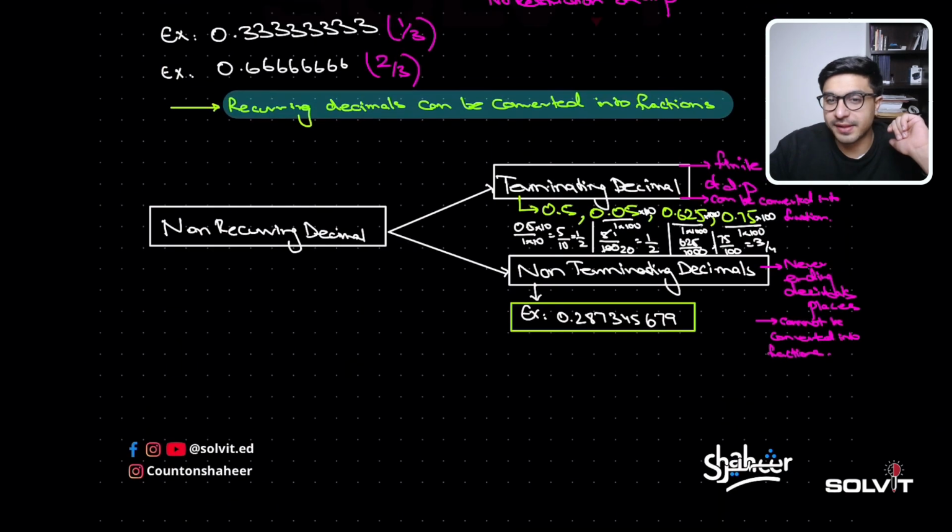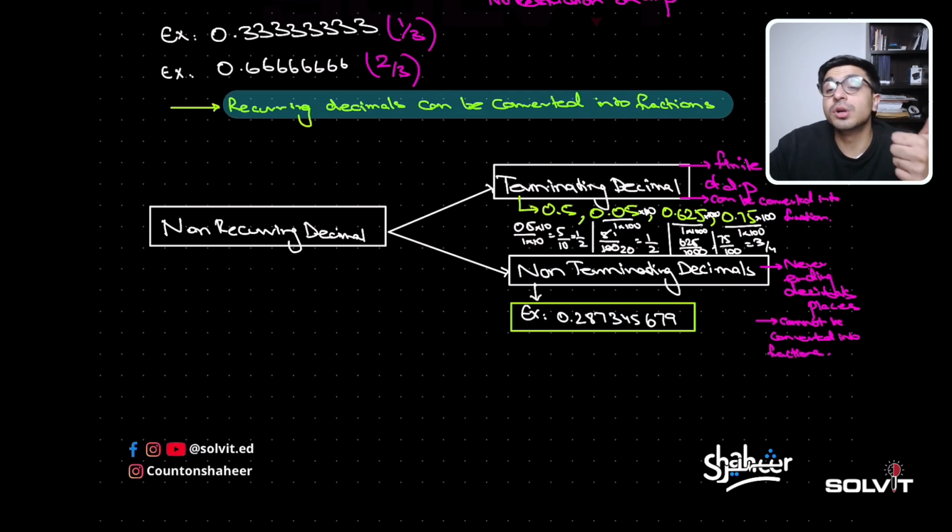So the first thing that comes to our head is non-terminating decimals. Why non-terminating decimals? Because decimals could be divided into two parts, recurring or non-recurring. Recurring can be converted into fractions, so it's a rational number.